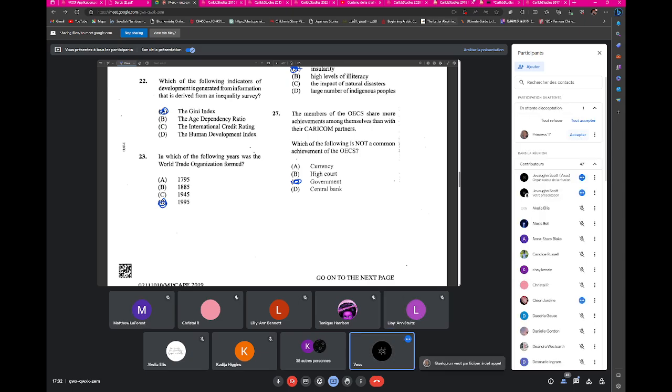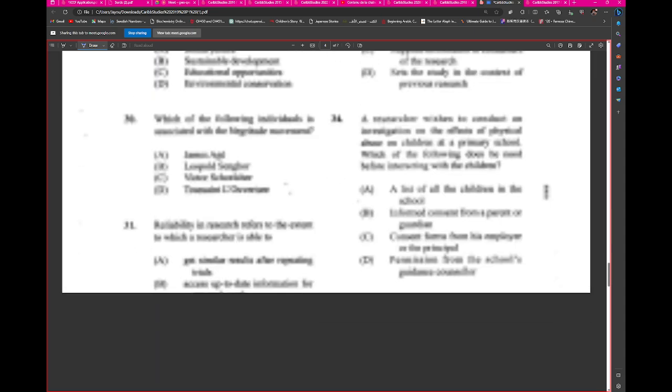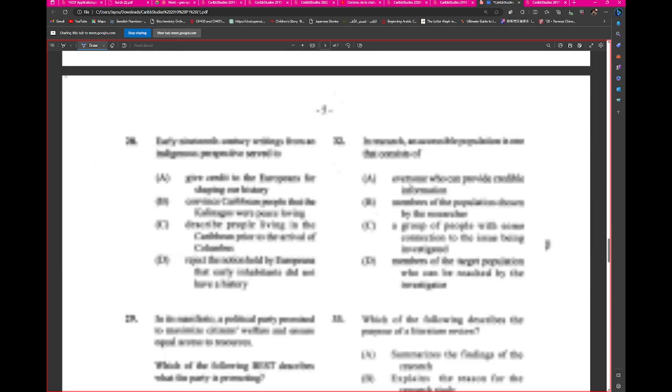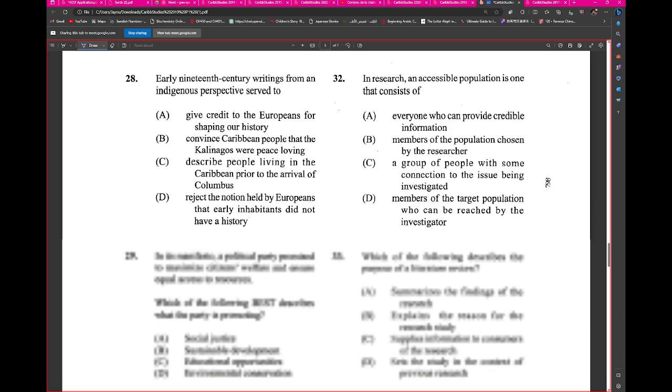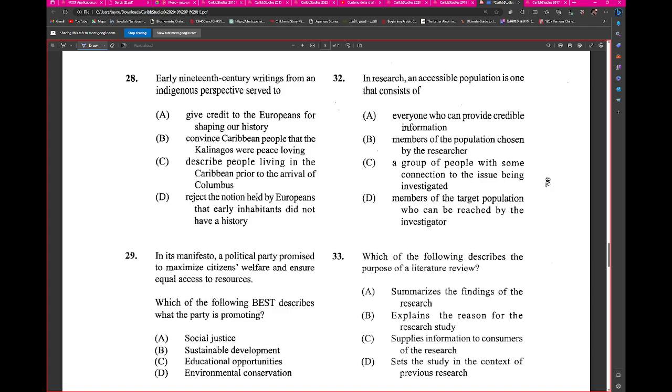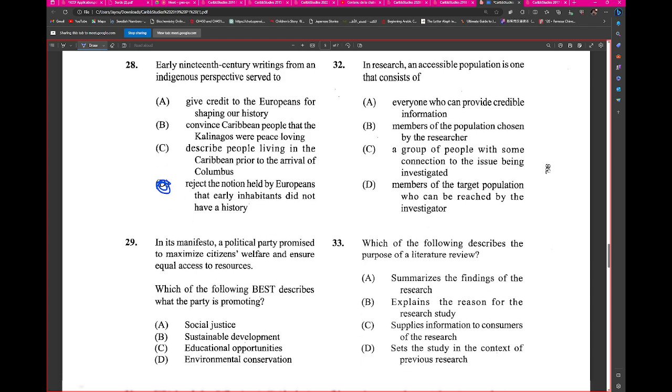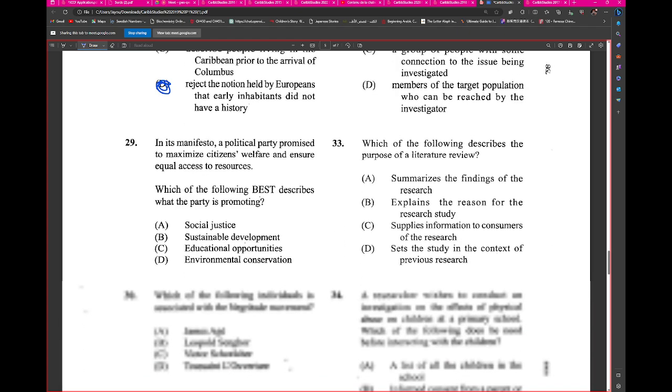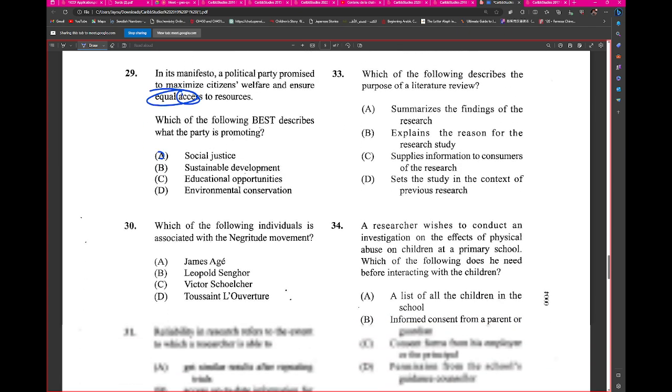Alright. This is going pretty quickly. So early 19th century writings from an indigenous perspective serve to? D. In its manifesto, a political party promised to maximize citizens' welfare and ensure equal access to resources. A. Social justice. Wonderful. Right. Which of the following individuals is associated with the Negritude movement?